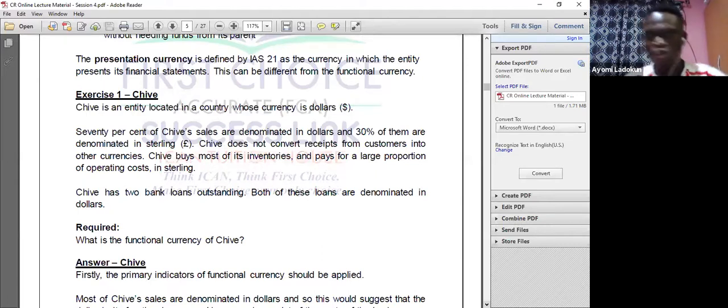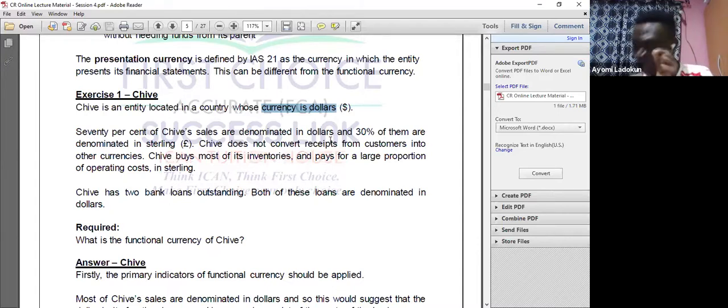I have this question in front of me, so how will I know? The examiner already told me that the Chief entity is located in a country whose currency is the dollar, so most likely this is the United States of America. We already said earlier that the functional currency is the currency of the primary economic environment in which a company is located. So we can easily assume that the functional currency of Chief is the dollar.